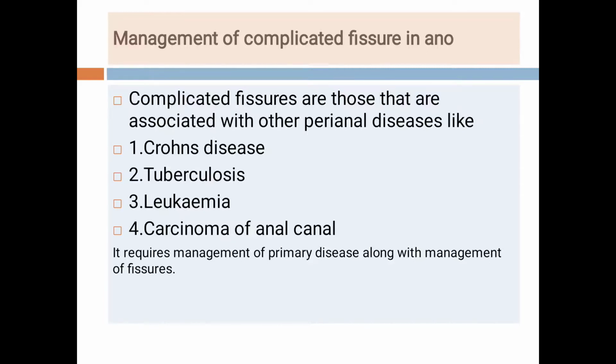So students, up till now we have seen the management of simple fissures, acute and chronic. Now the management of complicated fissures.